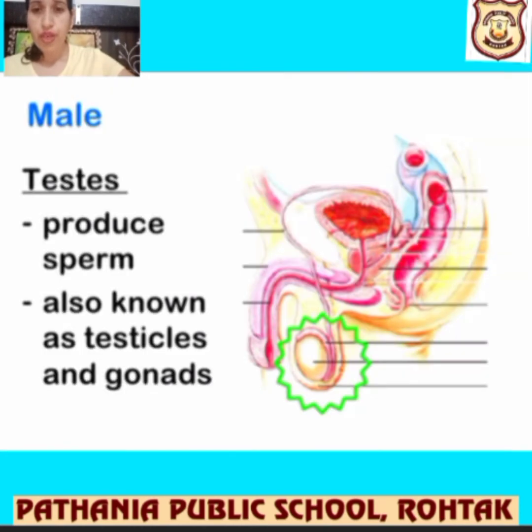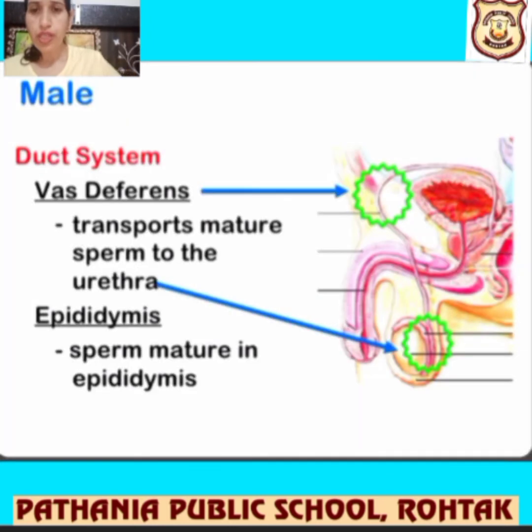Okay, next let me take them one by one. First we will talk about the testes. They produce sperm, right? You can see over here in the figure, it is also known as gonads, so if somewhere it is written gonads, then don't get confused. Okay, let me talk about new words. Duct system, vas deferens.